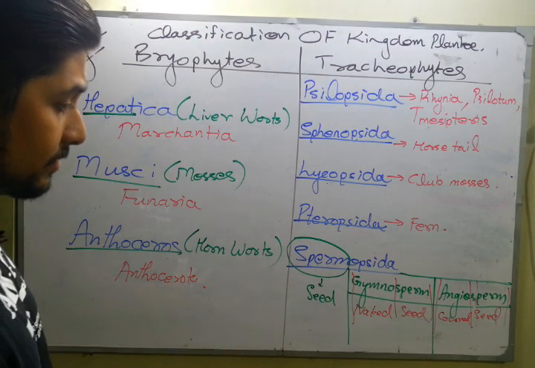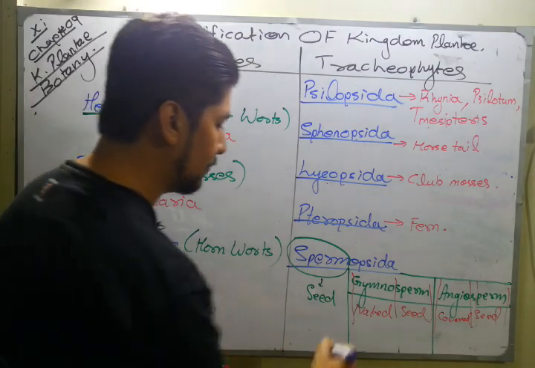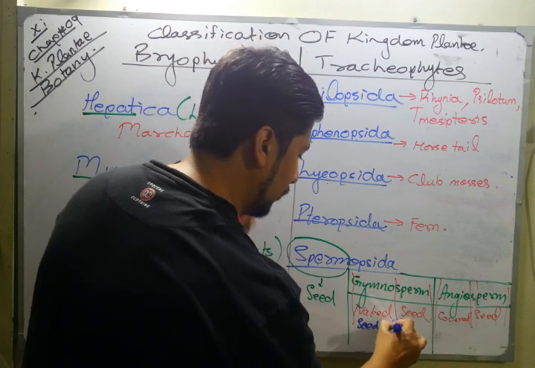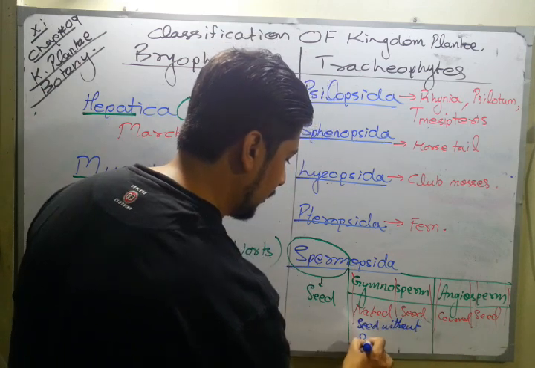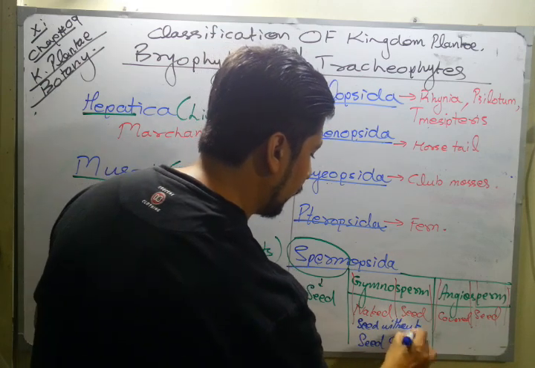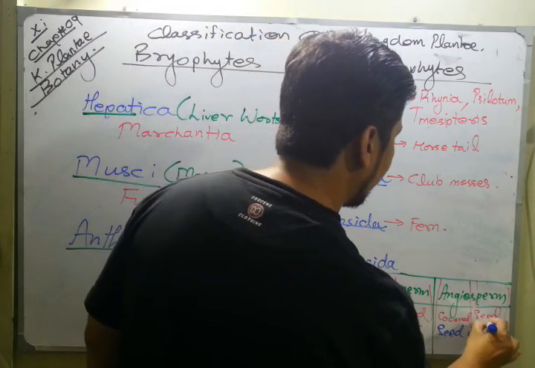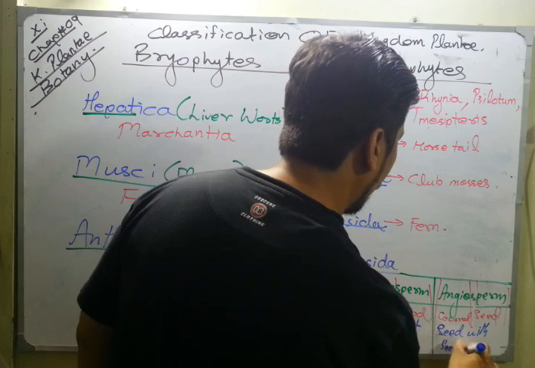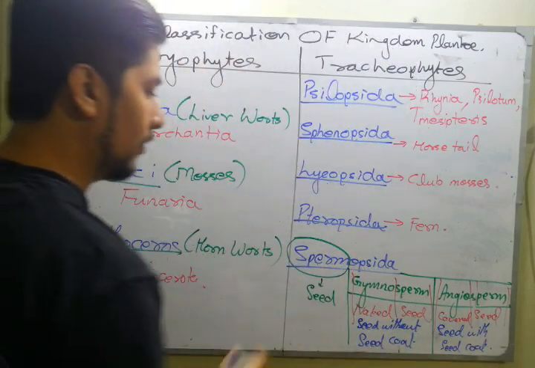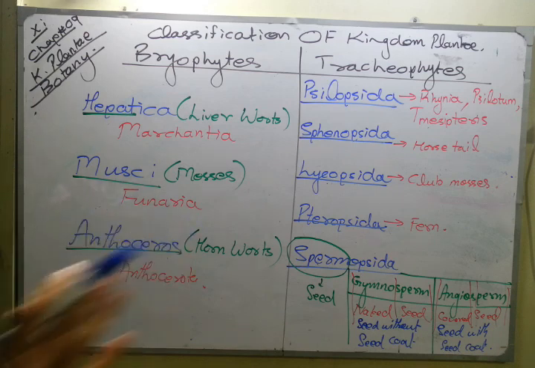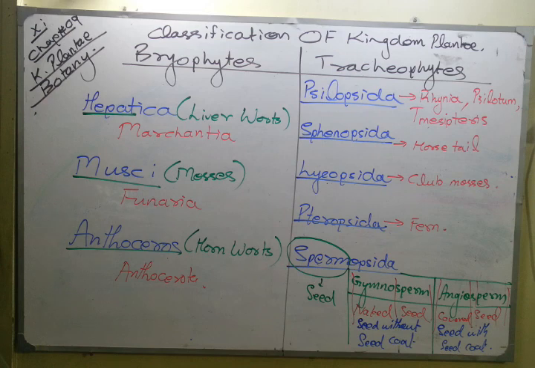Naked seed, covered seed, what does it mean? Gymnosperm has seed without seed coat, and angiosperm has seed with seed coat. One more point: gymnosperm is a non-flowering plant, and angiosperm is a flowering plant. That is the classification you have to make, and that's all for classification.